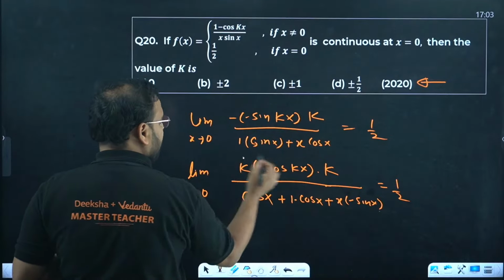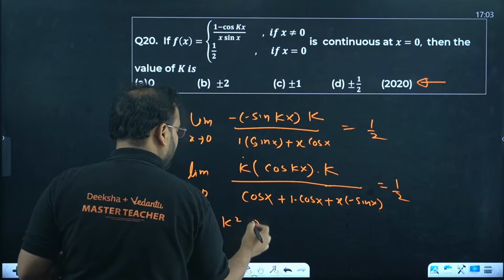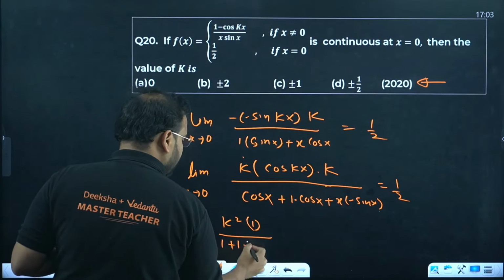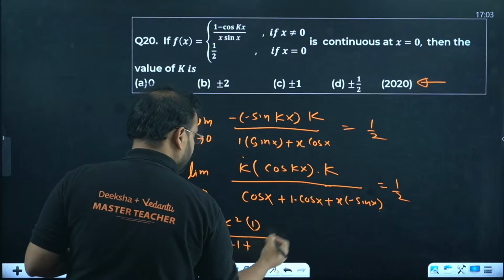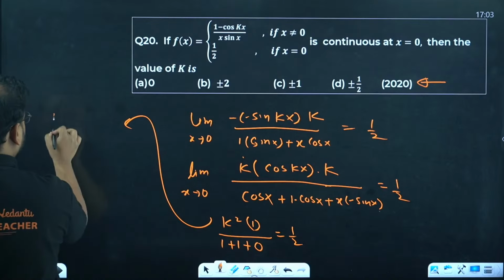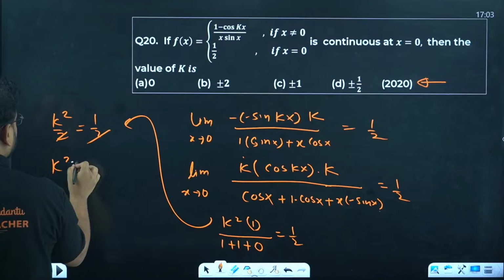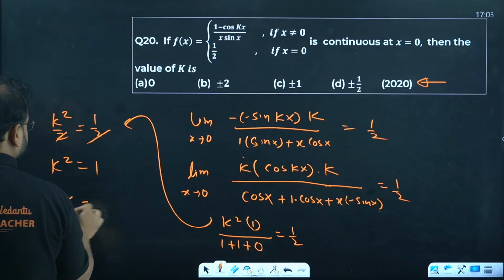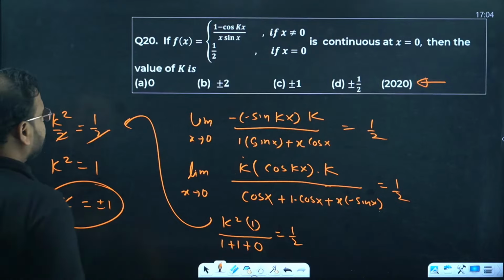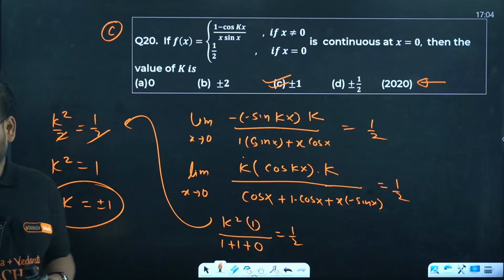Now put x as 0. K into k is what, beta? K square. Cos 0 into k. So cos 0 is 1. Divide by cos 0 is 1. Here also cos 0 is 1. And that's going to be 0 into something, 0 only. So 1 by 2. Come back here. K square by 2 is 1 by 2. 2 cancels. K square is 1. K value is plus minus 1. Answer is C.